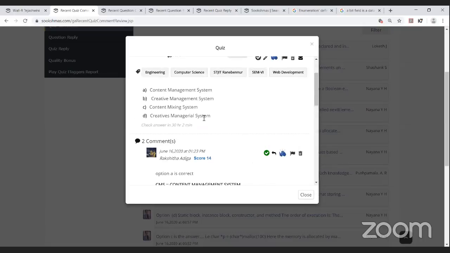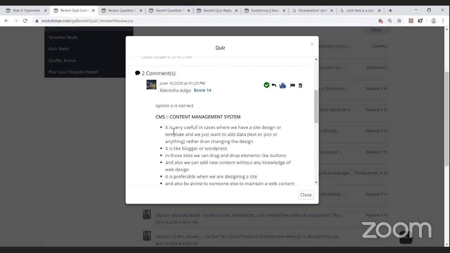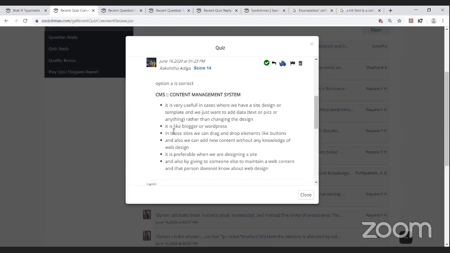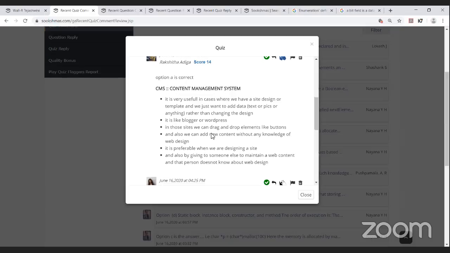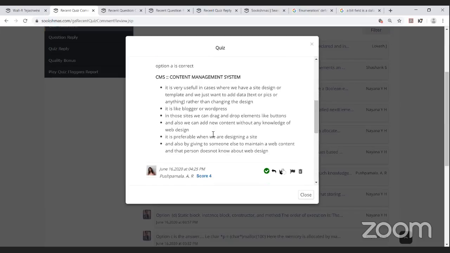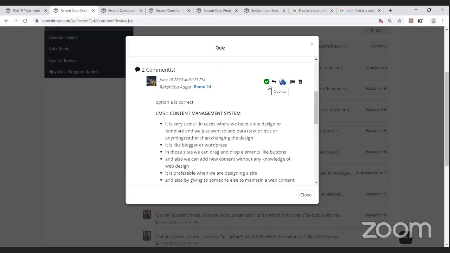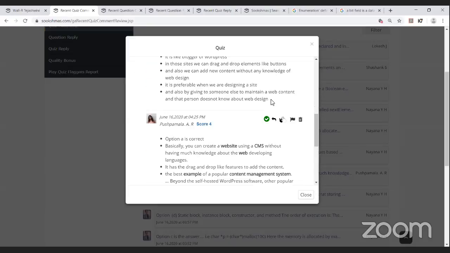Option A is the correct answer, that is content management system. Yes, so CMS stands for content management system. She is saying it is very useful in cases where we have a site design or template, or we just want to add data, that is text or pics or anything, rather than changing the design. It is like Blogger or WordPress. In those sites we can drag and drop elements like buttons, and also add new content without any knowledge of web design. It is preferable when we are designing a site and giving it to someone else to maintain the web content, and that person does not know about web design. Yeah, it's been reviewed also, so it's been given both the quality bonus and appreciation for Rakshita Adiga.